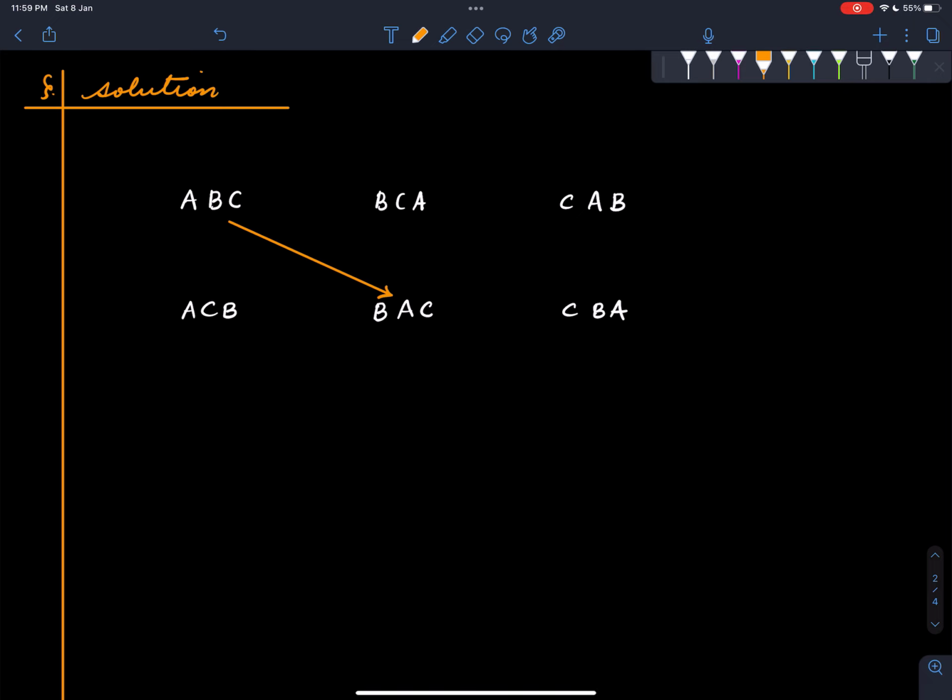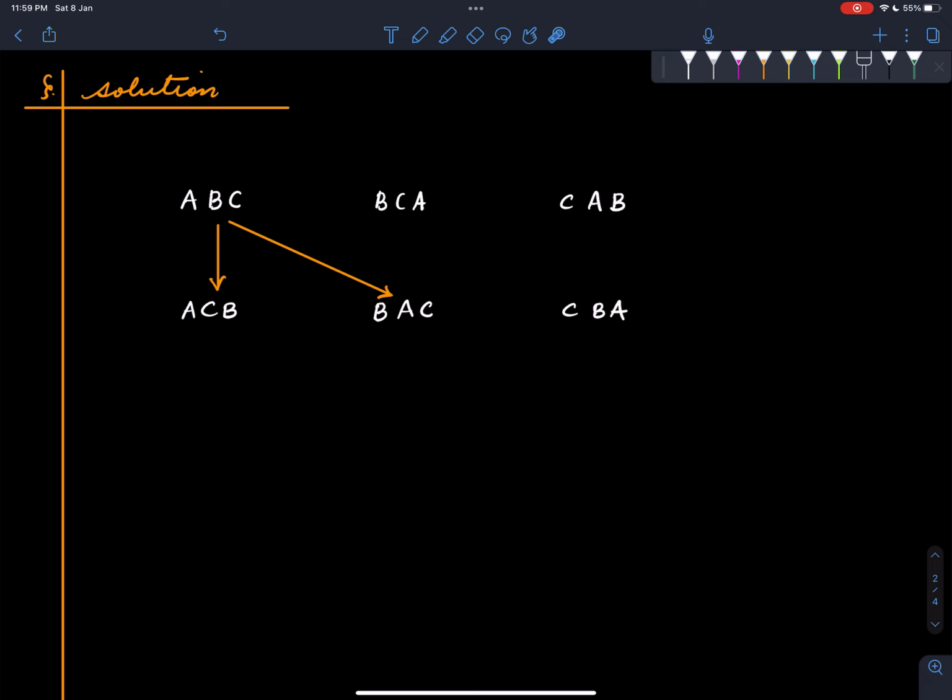If B does the leaping, it can leap over A, giving BAC, or over C, giving ACB. And if C leaps, then you get ACB. So these are the only 2 possibilities for the next configuration if the current configuration is ABC.